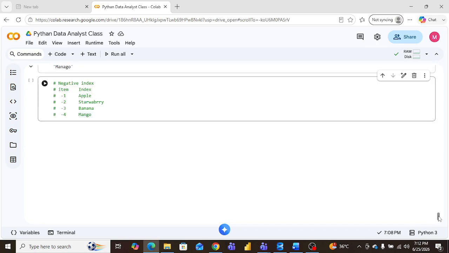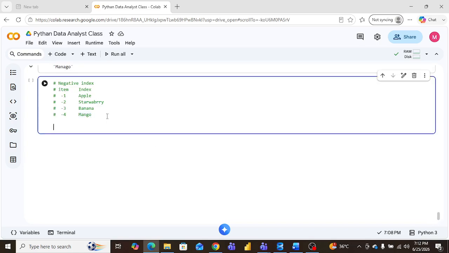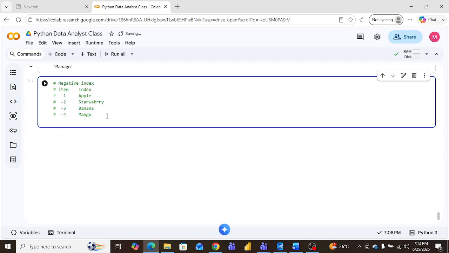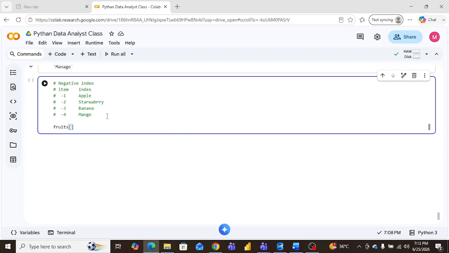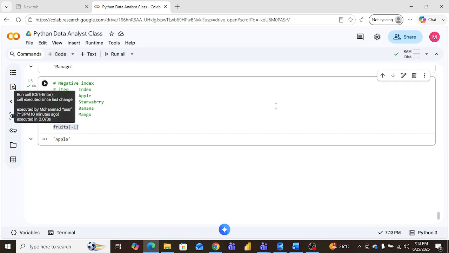It means if we work with any slicing or listing, we have to use this. So we can use fruits, and then I want -1, execute. What is it? The apple.